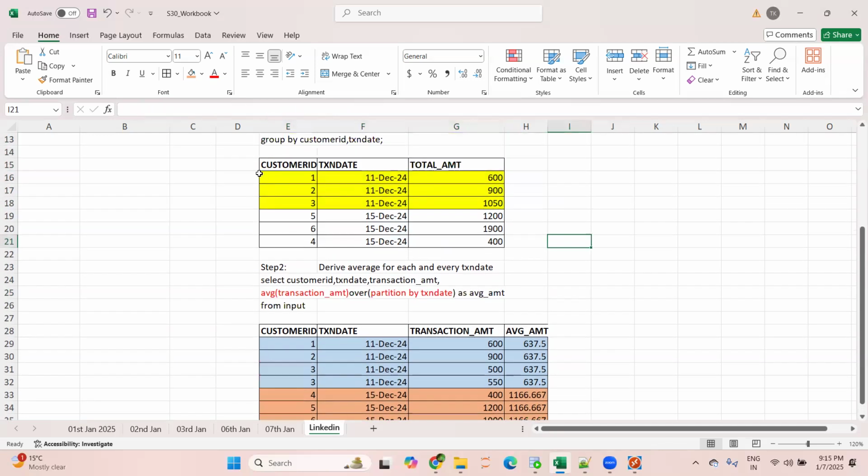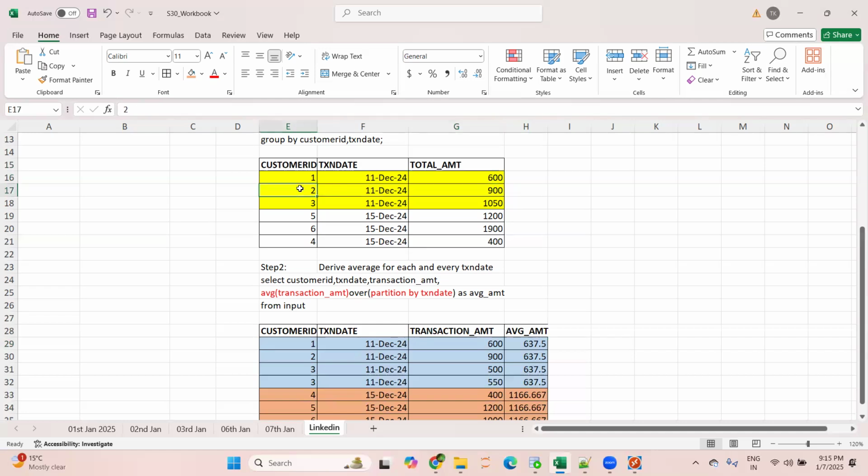You just have to join this data set with this data set. Suppose you have to check whether customer ID 1 is a premium customer or not. What you will do, you will pick this data and check that for this customer ID 1, on 11th December, what is the average amount? 637.5. So you have to check whether the 600 is greater than 637.5 or not.